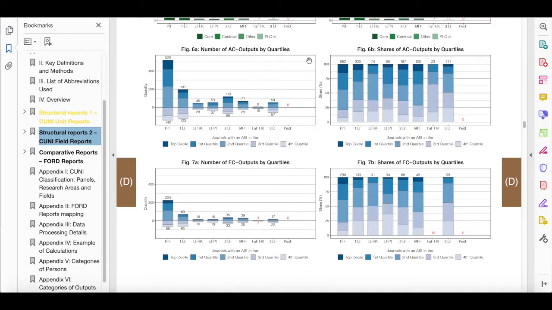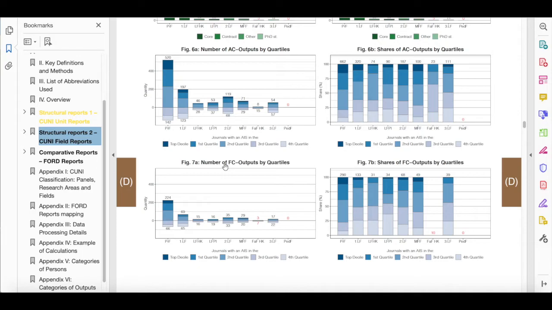Figures 6a and 6b depict outputs in terms of absolute counts, that is, each output is always counted as one, irrespective of its number of co-authors. Figures 7a and 7b depict outputs in terms of fractional counts, that is, each output is counted as a fraction of 1, depending on the share of co-authors affiliated with a given unit, and their external affiliations.